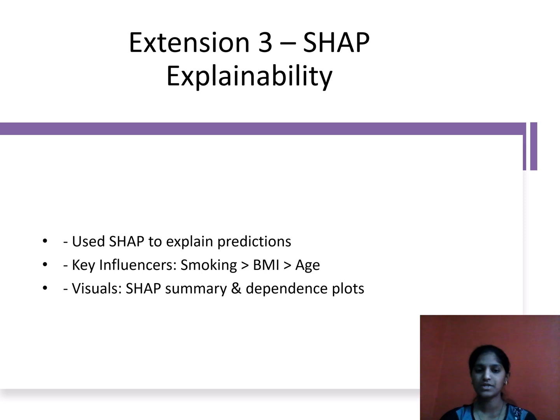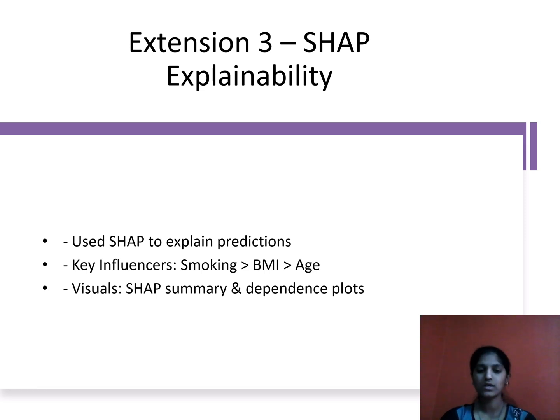Extension 3: SHAP Explainability. We introduced a third extension using SHAP, Shapley Additive Explanations, to improve model explainability. SHAP helps us understand why the model is predicting a certain insurance premium for each individual. We used SHAP values to interpret model outputs.